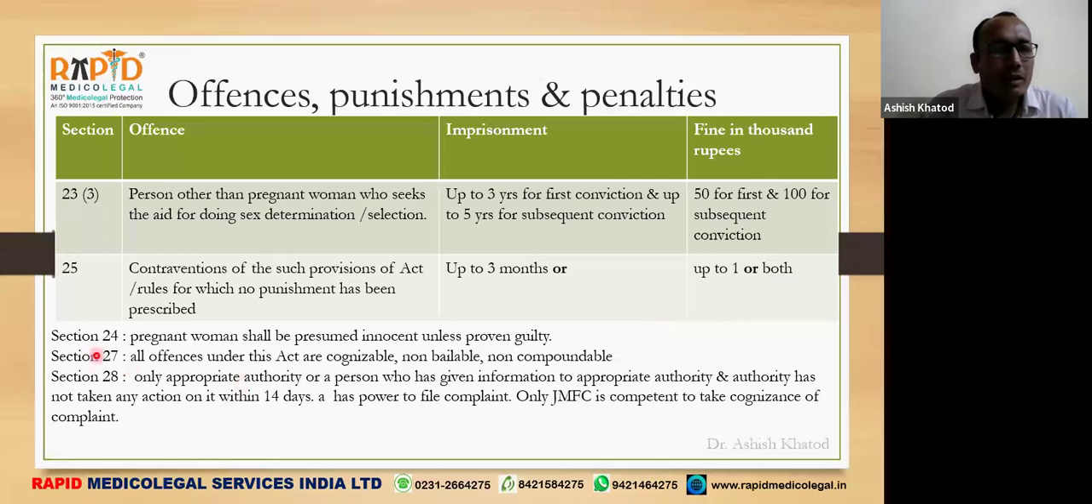Again, Section 24 says that a pregnant woman shall be presumed innocent unless proven guilty. Means she will be presumed innocent, whereas the doctor who failed to keep the record properly will be presumed guilty unless proved innocent. So this is a difference, that the pregnant woman will be considered innocent and the doctor will be presumed guilty. And all offences under this act are cognizable.